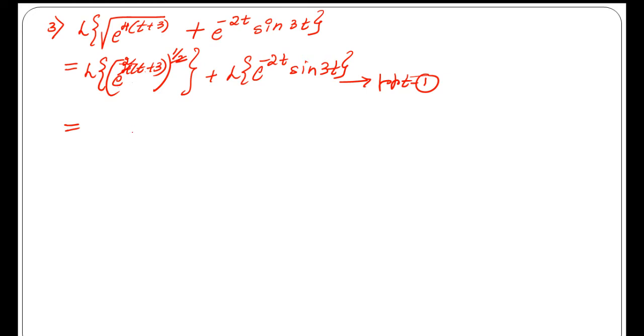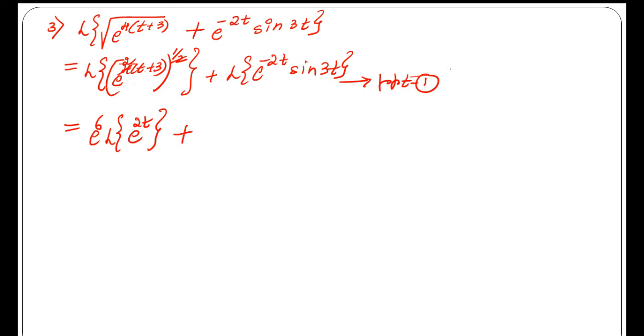And you will get e power 2t plus e power 2 into 3, that is 6, e power 6. Since e is a constant, 2.718, e power 6 is also a constant, correct? And apply the Laplace transform for the term e power 2t. So the next term, e power 2t into e power 6, that constant is taken out.